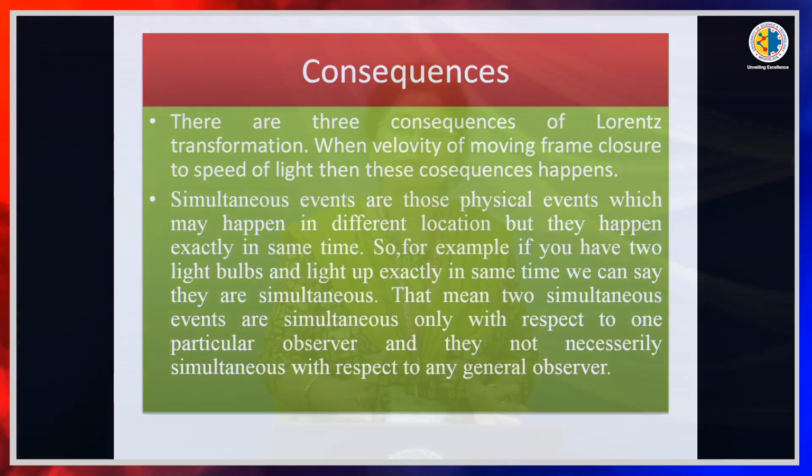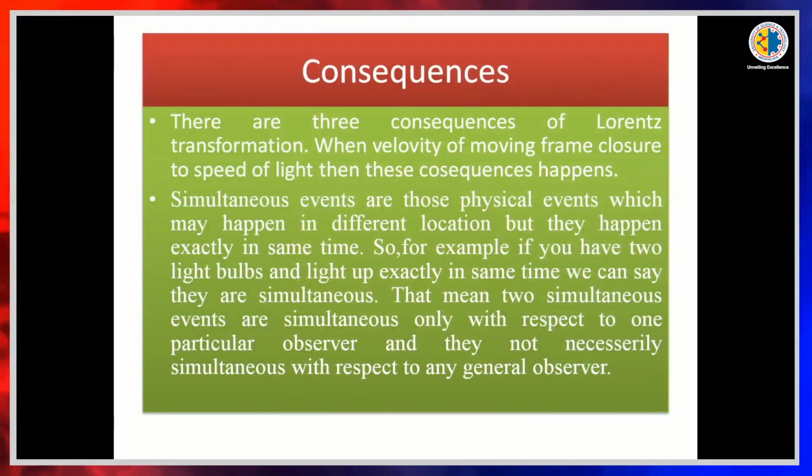That means one frame of reference says they are simultaneous events, but another frame of reference observes that they may or may not be simultaneous. So, that is the relativity of simultaneity. For example, if we have two light bulbs that light up at exactly the same time, we can say they are simultaneous events. So, that is one of the consequences of Lorentz transformation.